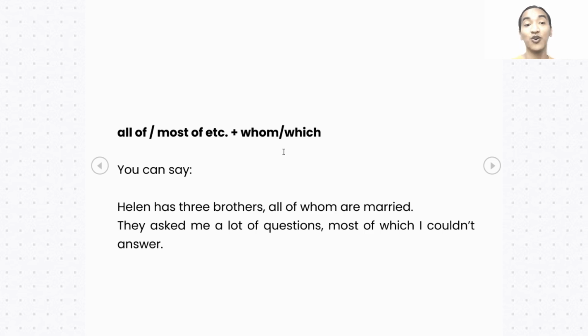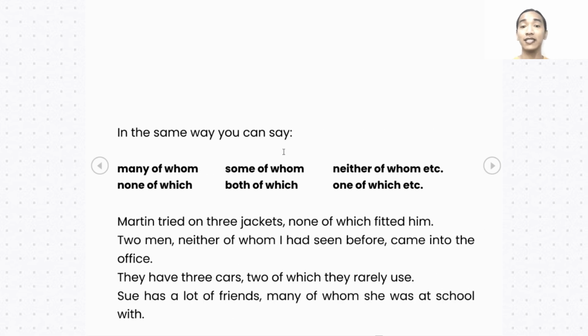Next one. In the same way, you can say many of whom, some of whom, neither of whom, none of which, both of which, one of which. Example, Martin tried on three jackets and none of which fitted him.